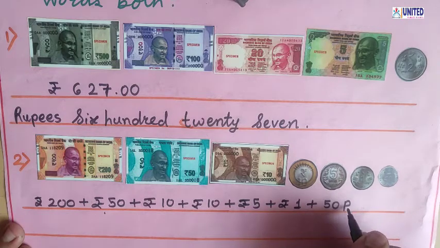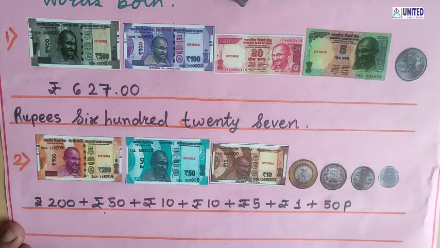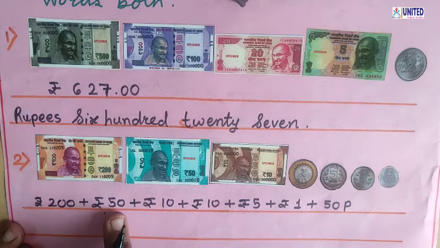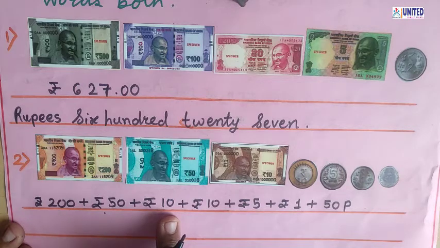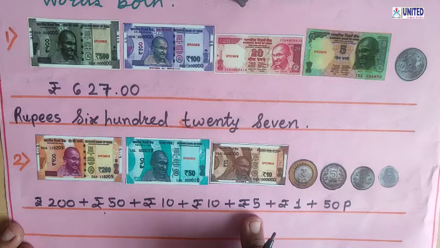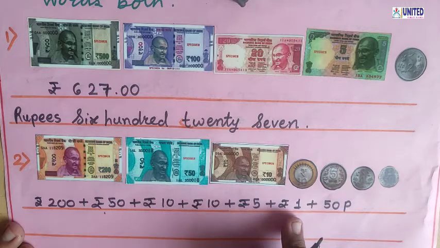Okay, so in this way you can write in the addition form. Now all you have to count it. So 200 plus 50, 250, 250 plus 10, 260 plus 10, 270 plus 5, 275 plus 1, 276.